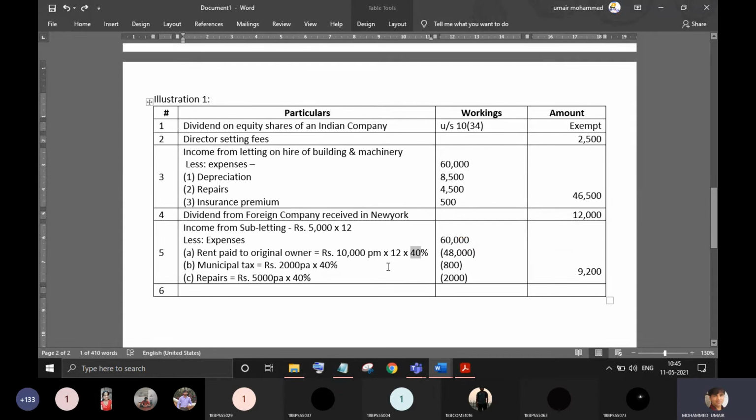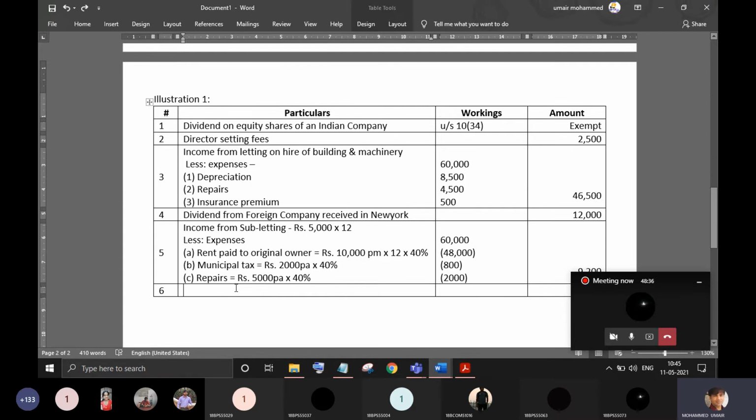40%. But in case you have given the entire house for subletting, then you don't have to apply this 40% or the proportion. Here only 40% of the house is given for subletting, so all the expenses will be allowed in the proportion of subletting, which is 40%. In case you have given the entire house for subletting, then don't apply this proportion. As simple as that. Next, let's check what we have next.